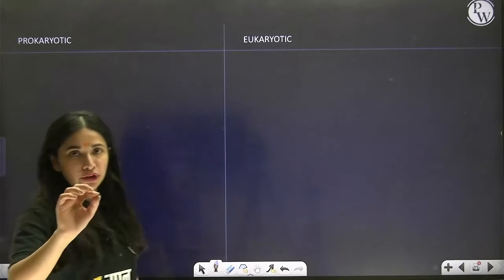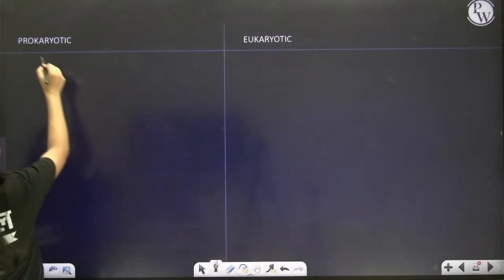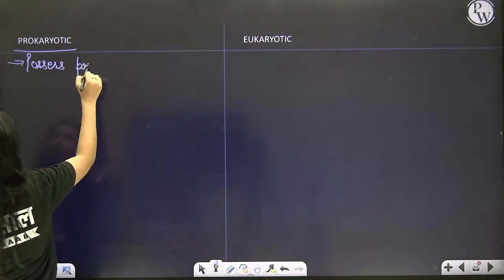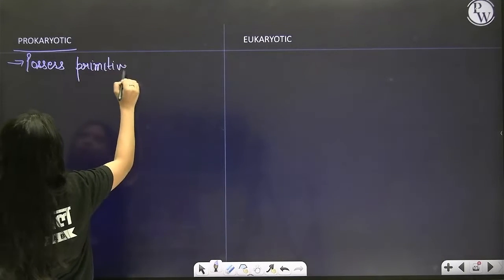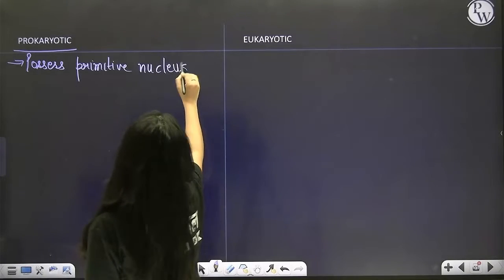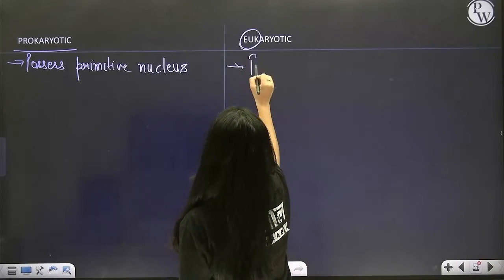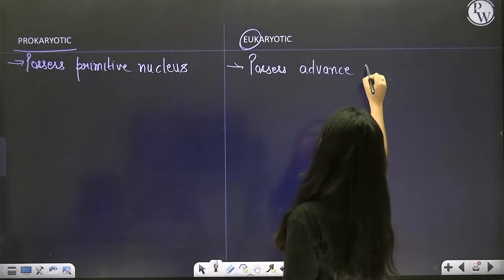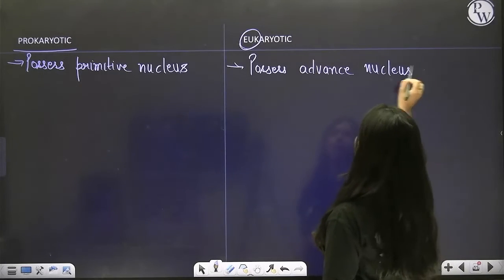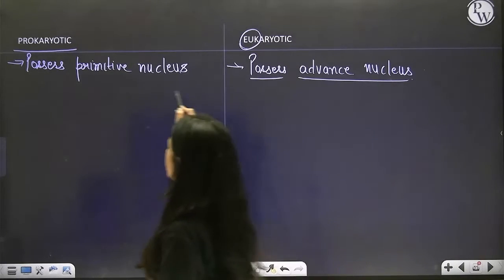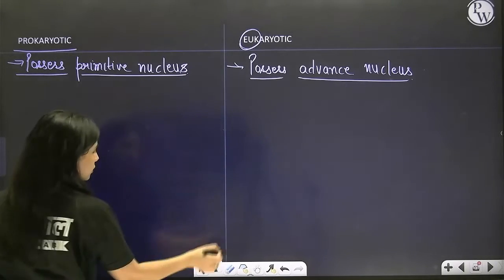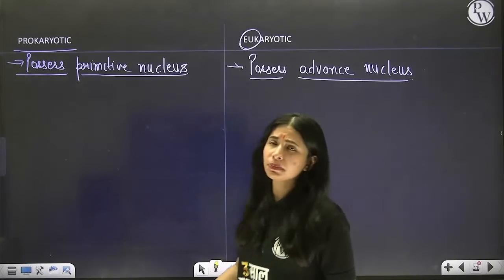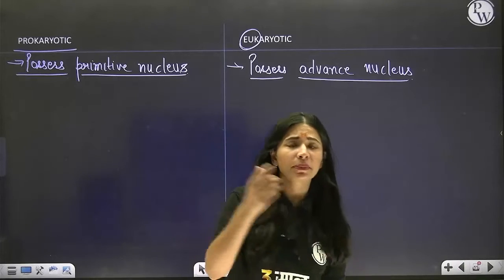One basic point of difference I have already told you, that pro means primitive, so they possess primitive nucleus, right? And eu means advanced, so they possess advanced nucleus, right? Correct, everyone? Chalo, very good. Now, the question arises in mind that ma'am, you're just saying primitive, advanced, but what is this primitive? कैसे हमें पता चलेगा कि this is primitive, this is advanced?